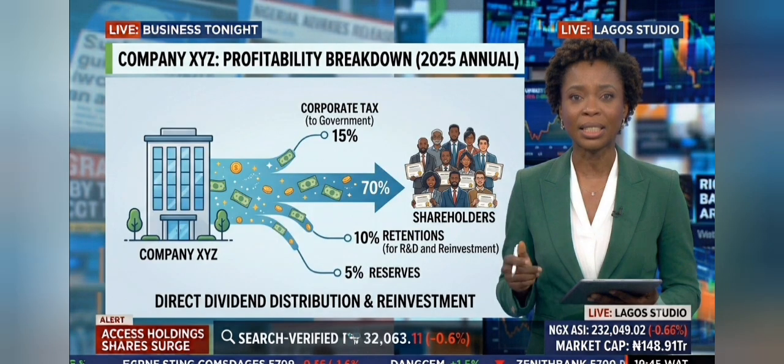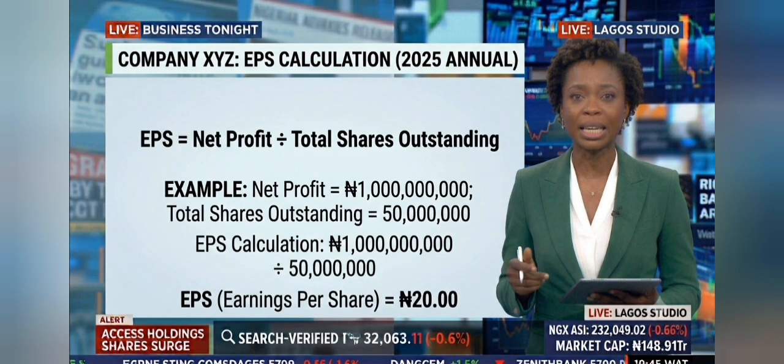Now let's talk about measuring how profitable a company is. Earnings per share, EPS. This is how much money a company earns for each share that exists. EPS equals net profit divided by total shares outstanding. Example: a company makes 10 billion naira in profit and has 1 billion shares outstanding. EPS equals 10 naira. The more EPS grows year over year, the more profitable the company is becoming.